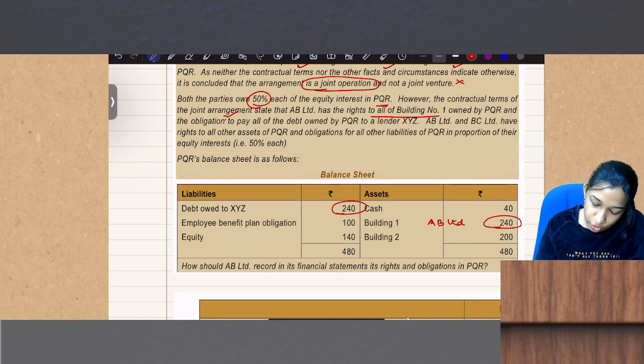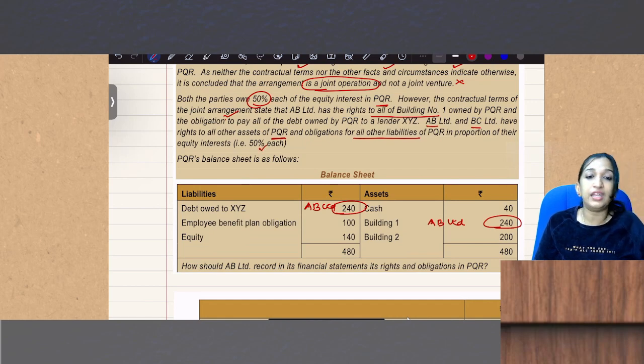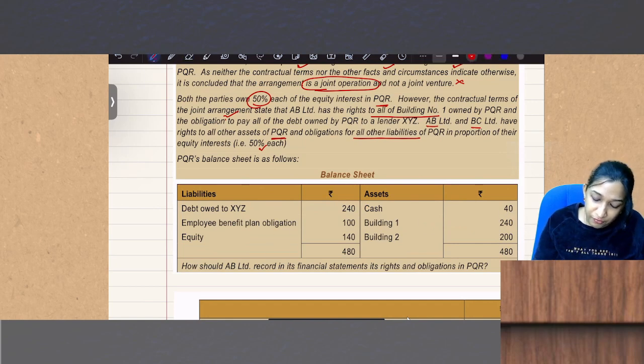AB Limited and BC Limited have rights to all other assets of PQR and obligations for all other liabilities in proportion to their equity interest of 50%. So all the other assets and liabilities will be shared 50-50.